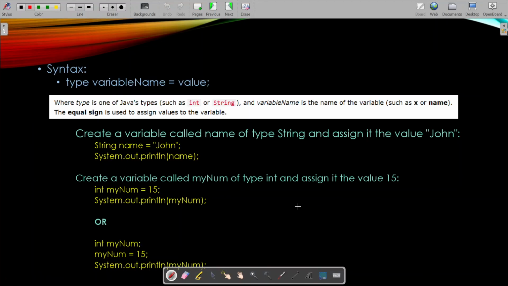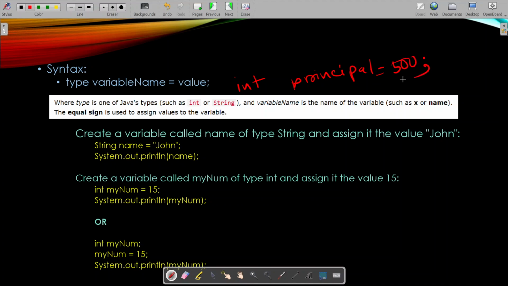Syntax. How do we write? I've already shown one statement. Suppose int principal. I think you have gone through simple interest. There is principal, rate, amount. So int principal equal to 500.